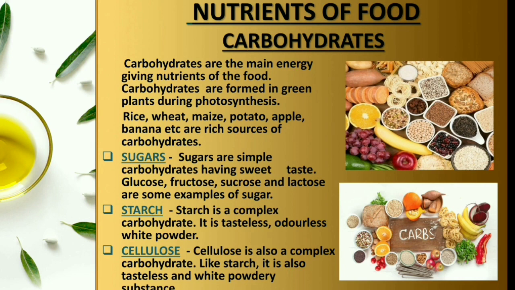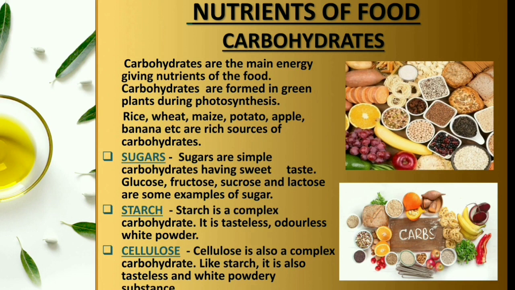First is sugar. Sugars are simple carbohydrates having a sweet taste. Glucose, fructose, sucrose and lactose are some examples of sugar. Glucose is present in the plants. They prepare the food in the form of glucose only. Fructose is the sugar which is present in fruits. Sucrose is the sugar which we use on a daily basis for preparing food, and lactose is the sugar which is present in milk. All these sugars are a type of carbohydrate.